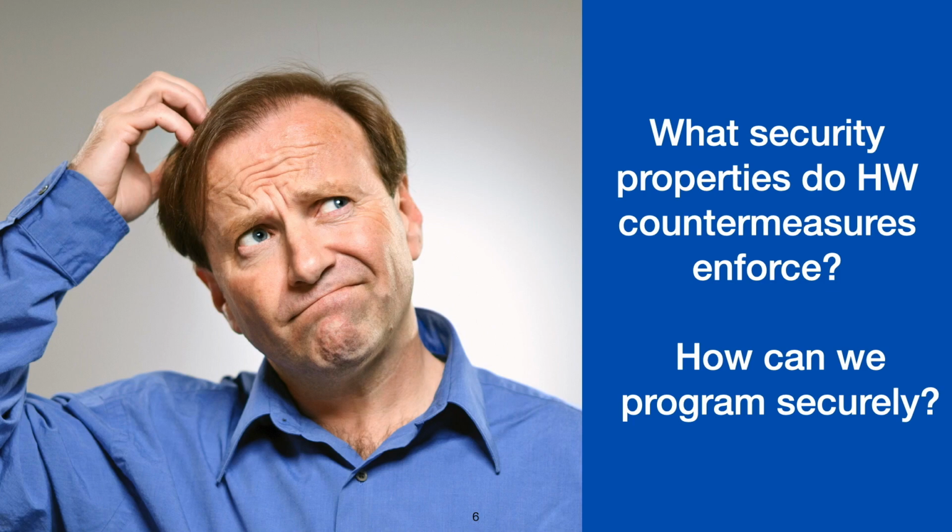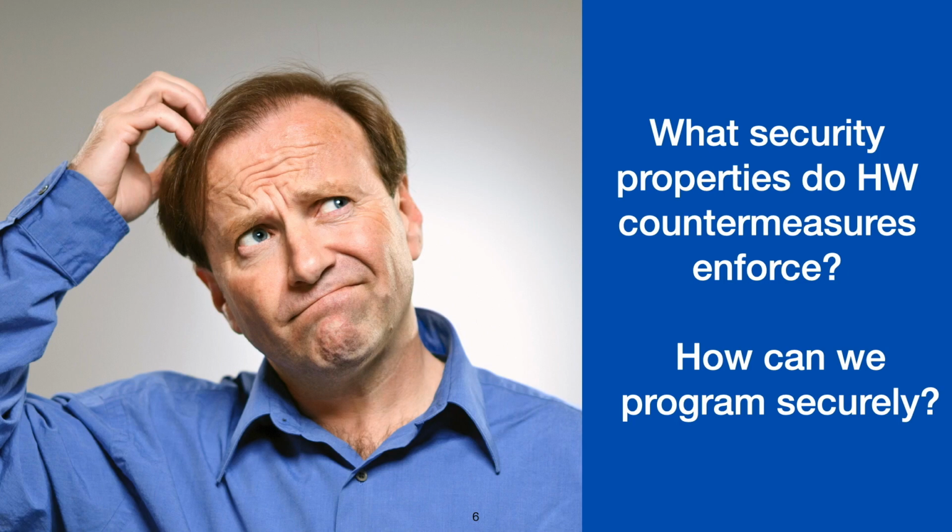In this talk, I'm going to focus on two main questions. First, what are the security properties enforced by hardware countermeasures? This is often not precisely stated in papers, and therefore we lack a way of assessing and comparing guarantees provided by different countermeasures. The second question is, how can programmers leverage the guarantees provided by hardware countermeasures to build secure end-to-end systems? As I've shown before, different countermeasures might allow different classes of leaks, and understanding these differences is essential